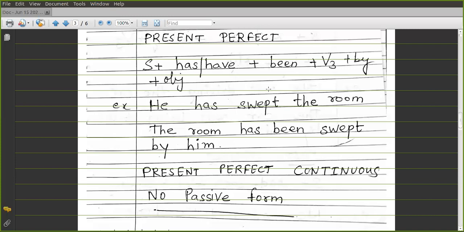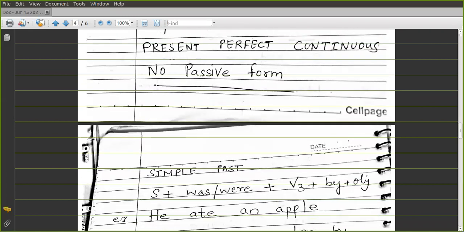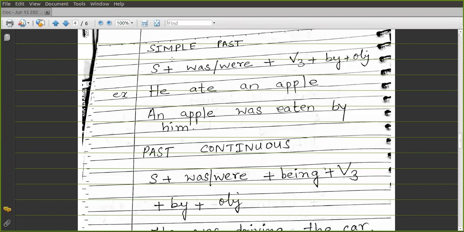So have you understood till here? Any doubts, queries, anything? Hello, can you hear me? Yes, ma'am. We'll move on further to the simple past. Present perfect continuous, there is no passive form. Then we will move on further to simple past.